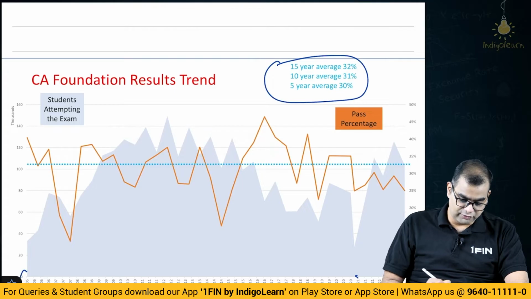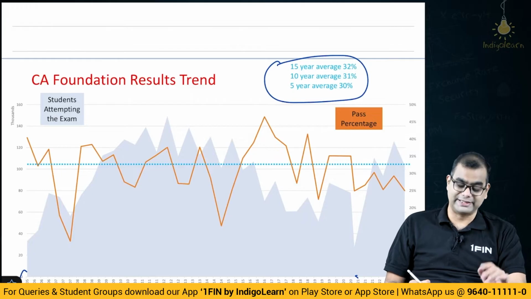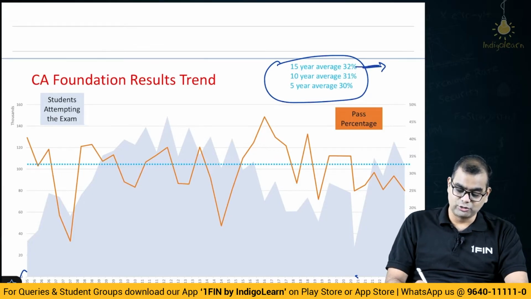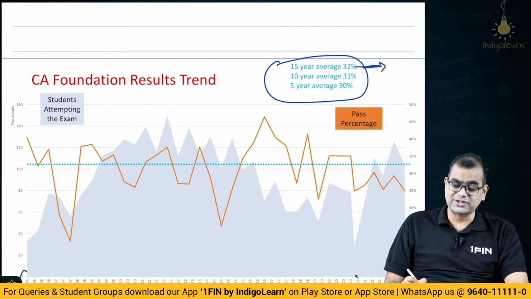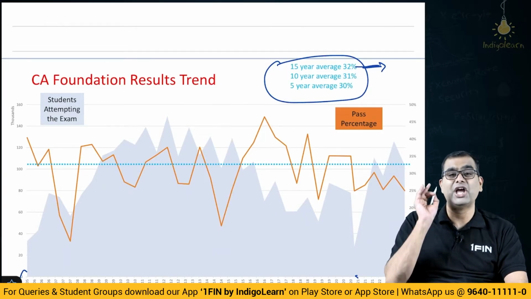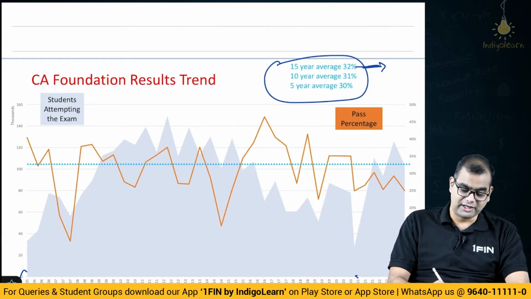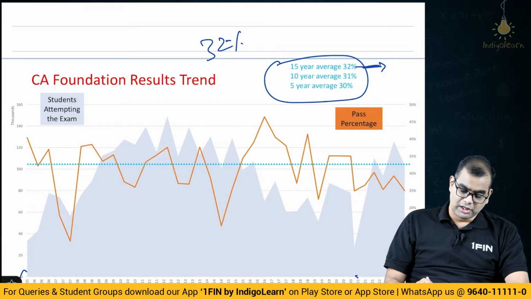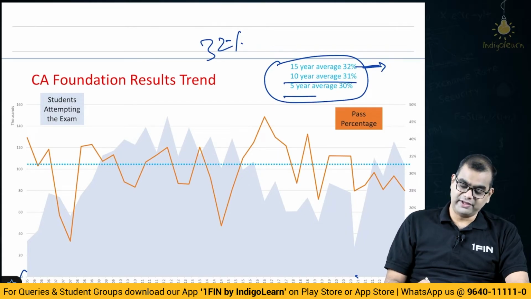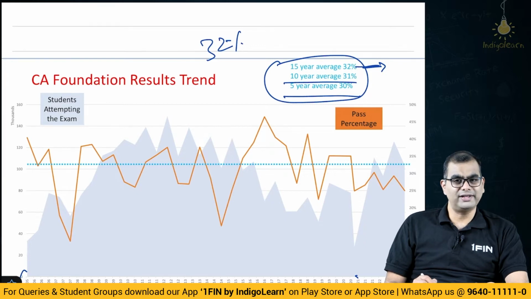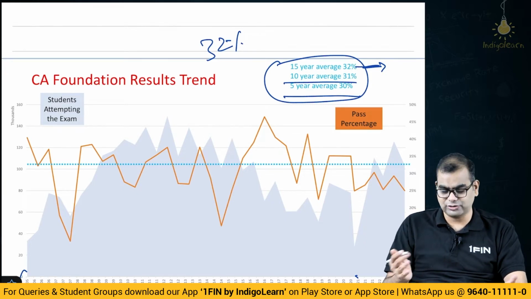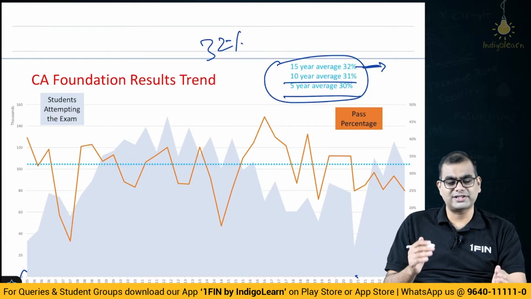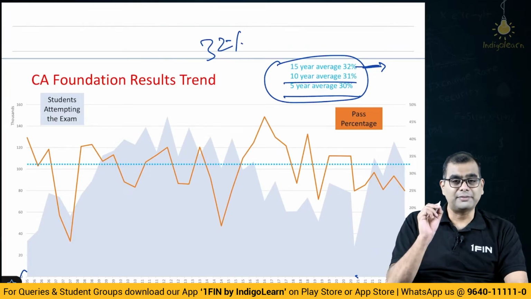I have data from November 2005. So, 18 years actually. The 18-year average is 32%. 32% is the pass percentage of students in CA foundation exams over the last 18 years. Did you know that? 32%. Then 15 years is also incidentally a very similar number. The 10-year average is 31%, the 5-year average is also 30%. So, 30, 31, 32, thereabouts. On an average, 30% of the CA foundation students are passing the exams.